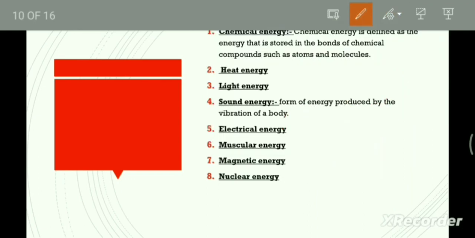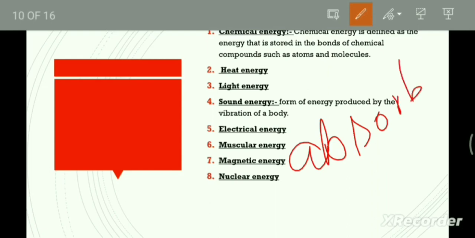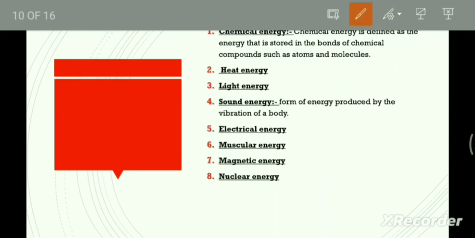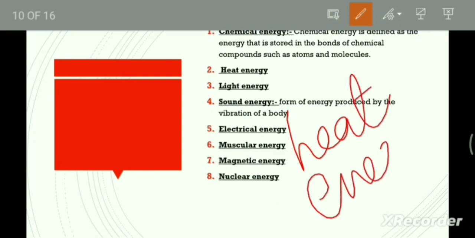For example, when you burn something, you get heat energy. So burning something is an exothermic reaction. Next, about the endothermic reaction: a chemical reaction in which energy is absorbed is called an endothermic reaction. Now tell me, why do we get heat energy?